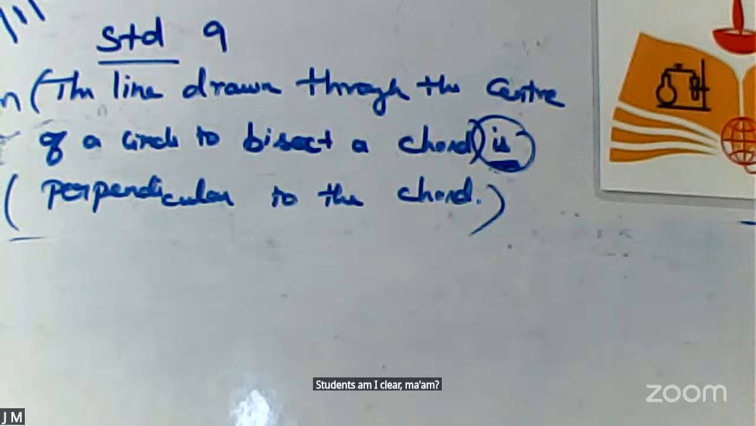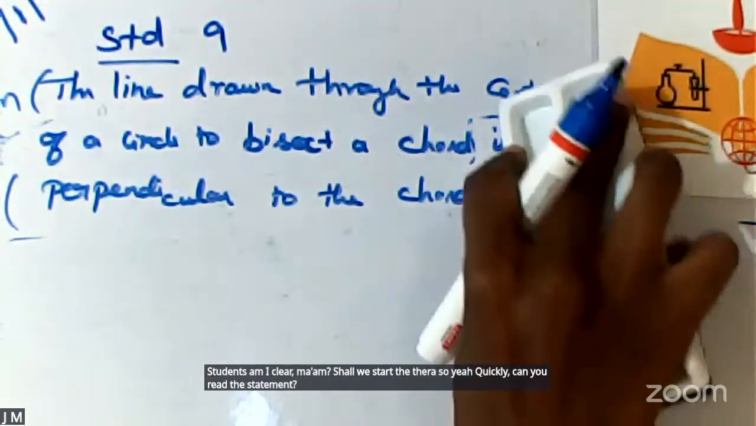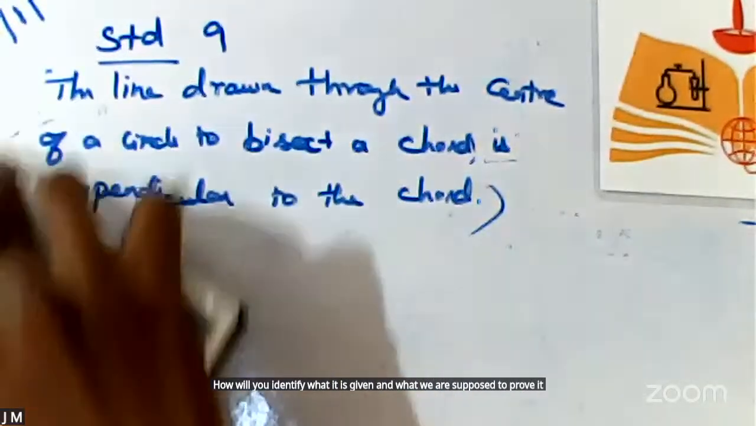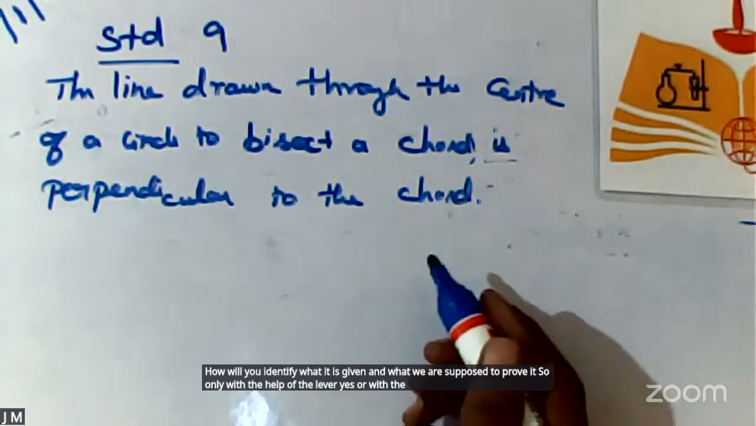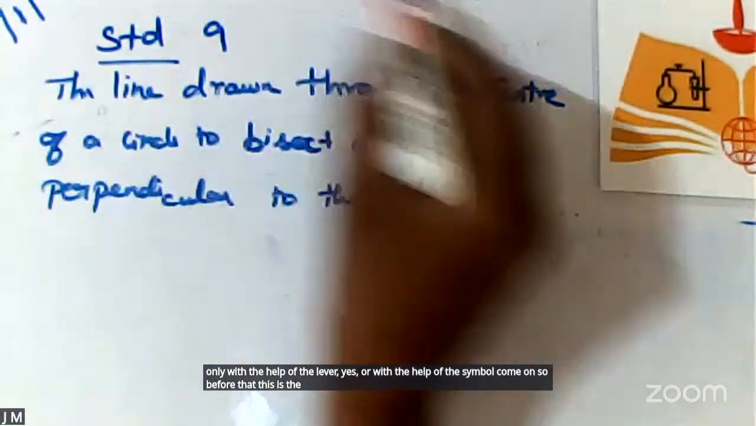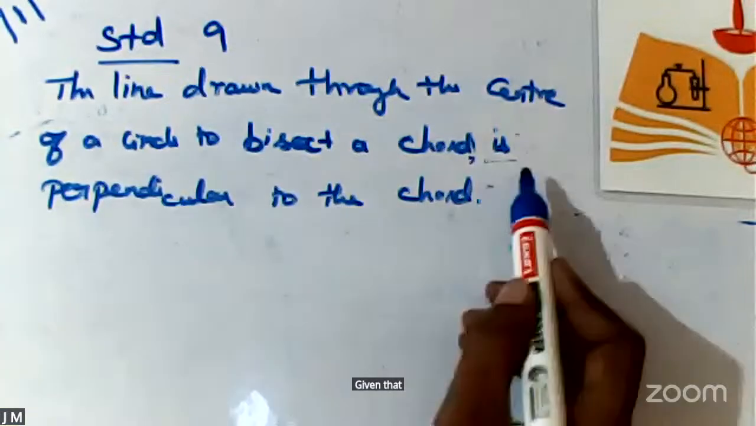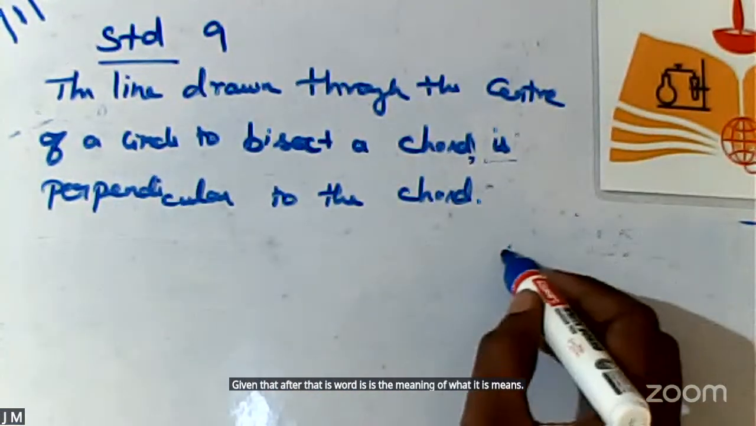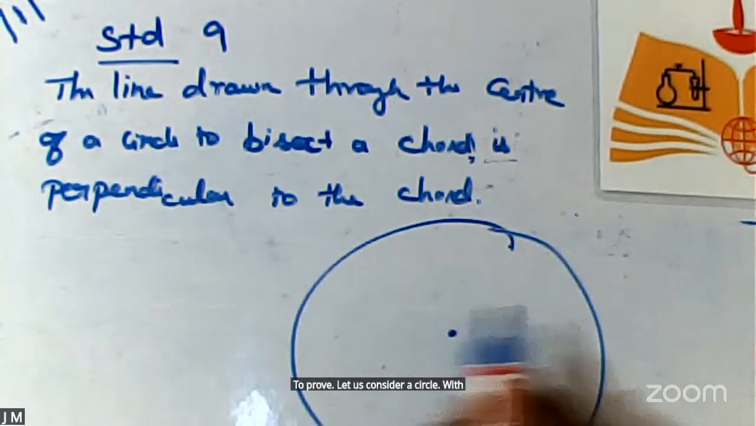Shall we start the theorem? So quickly, can you read the statement? How will you identify what is given and what we are supposed to prove? Only with the help of the word "is" or with the help of the symbol comma. So before that is the keyword, it is fully connected only with given. After that, the word "is" means to prove. Sure. Let us consider a circle with the center O.